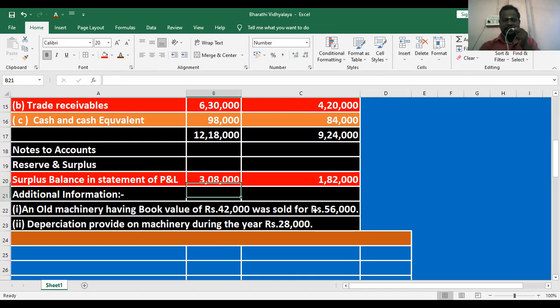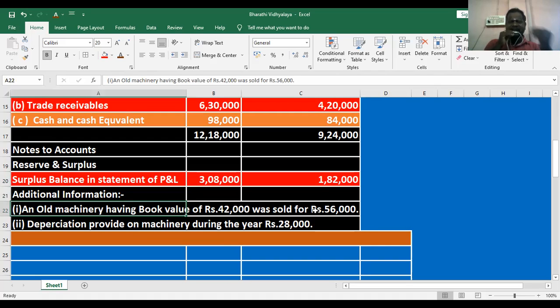Point number one. Now point number two, here they are given gain on sale of machinery. It is not related to the operating activities. That's why the profit also will be deducted. Why, sir? In the cash flow statement, we never consider non-cash income or non-cash expenditure. Same like that, non-operating profit, non-operating income, non-operating expenditure. Anything here is there, don't consider. It's already adjusted in the profit. That's why it will be reversed.